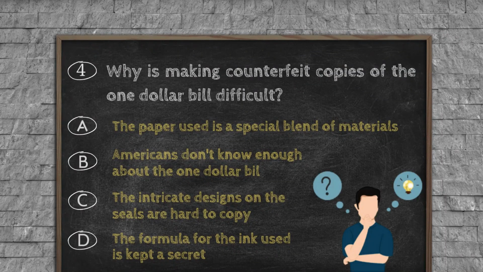Question number 4. Why is making counterfeit copies of the $1 bill difficult? Option A. The paper used is a special blend of materials. Option B. Americans don't know enough about the $1 bill. Option C. The intricate designs on the seals are hard to copy. Option D. The formula for the ink used is kept a secret.